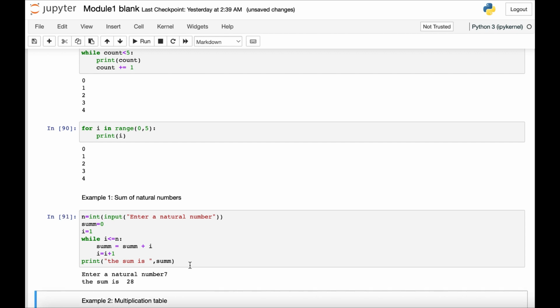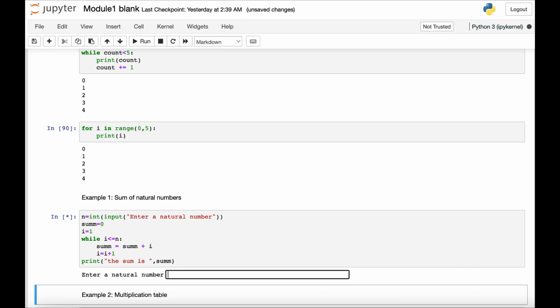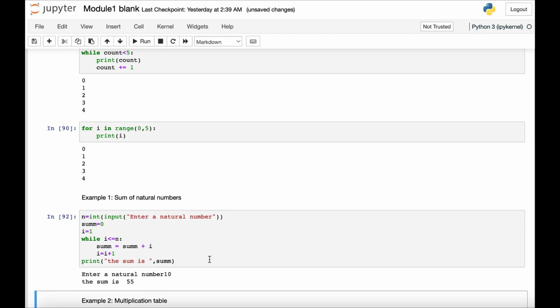So the sum of the first 7 natural numbers is 28. Let's run again. Let's suppose 10. The sum of the first 10 natural numbers, like 1, 2, 3, 4, 5, 6, 7, 8, 9, 10. If you add them, you get 55. So what is the code actually doing?